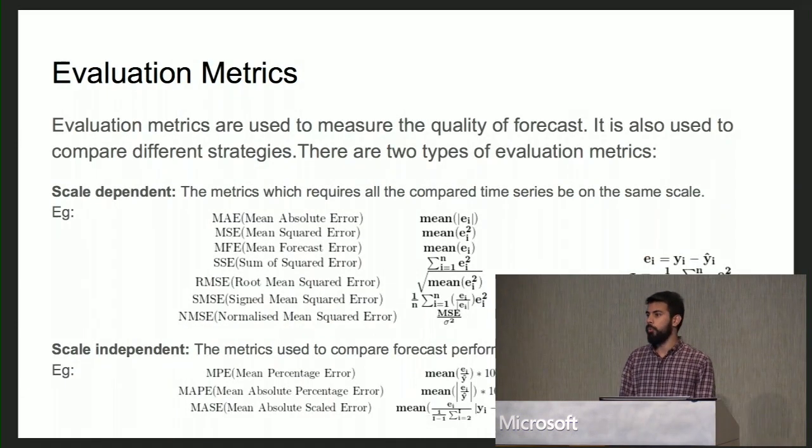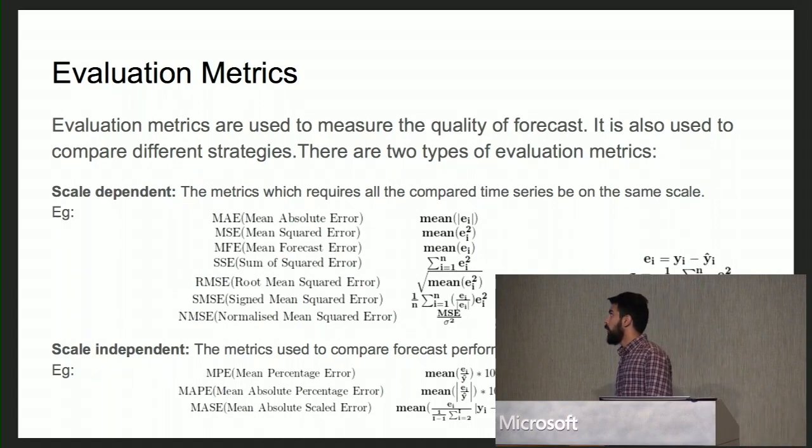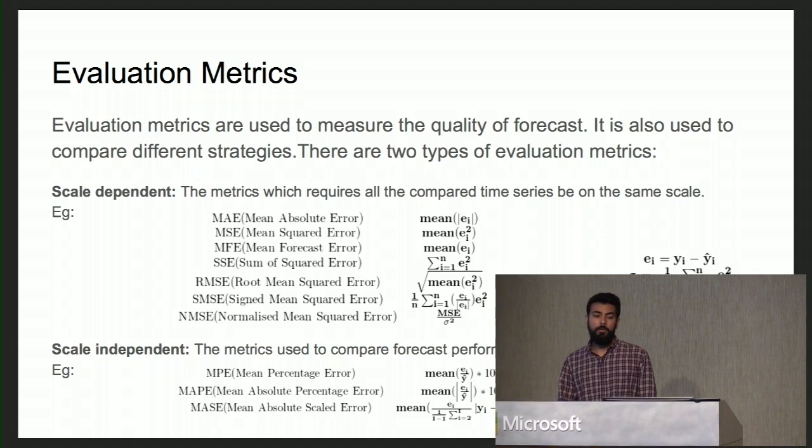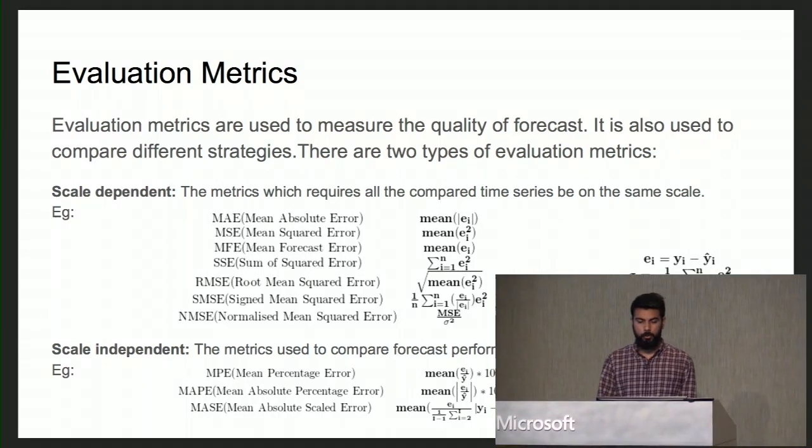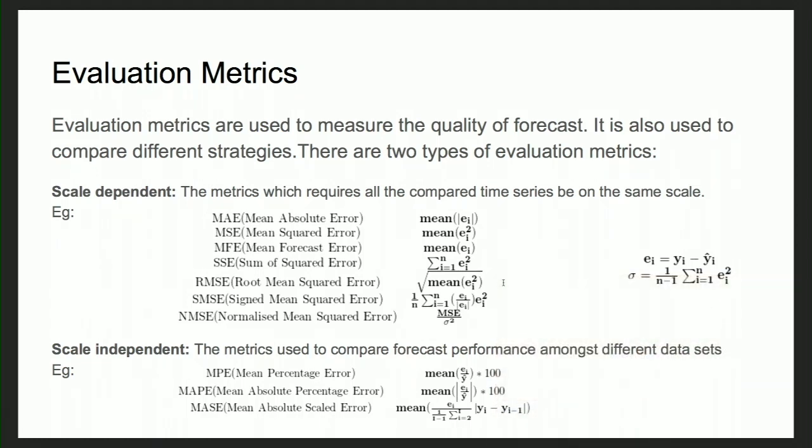So now we know how to build different forecasting models on time series. Let's see how we can evaluate the forecasting quality that we get out of those strategies. There are two different types of evaluation metrics. One is scale dependent, which requires that the two time series you're comparing should be on the same scale. Like, you can't use a time series which has observations in kilograms and another in grams.